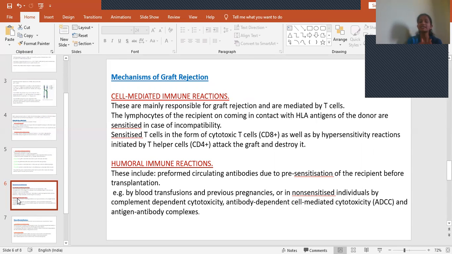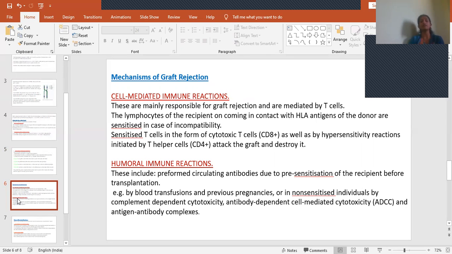Whatever the sensitized cells are, they will form CD8 plus cells. CD8 plus cells are cytotoxic, which means they will directly kill the cells which are found to be foreign. Also, there are hypersensitivity reactions mediated by CD4 plus cells. Because of the release of CD8 plus and CD4 plus cells, they destroy the graft. This is how cell-mediated immune reactions take place.